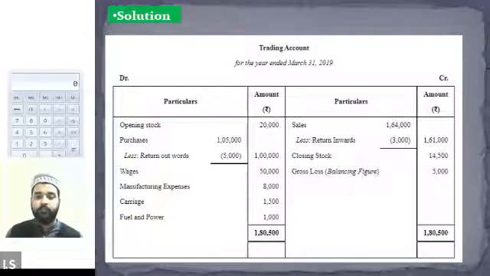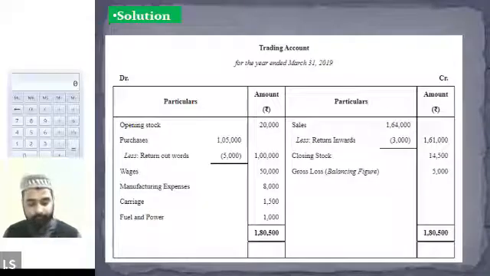Done, everyone? Any doubt with the trading account? Ahmad, Alexander, Halima, Steve, any doubt? It's clear now. Alexander, is it clear for you as well? Yes, sir.